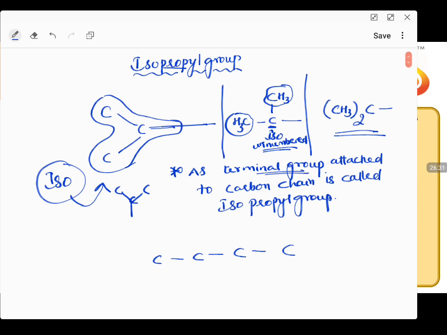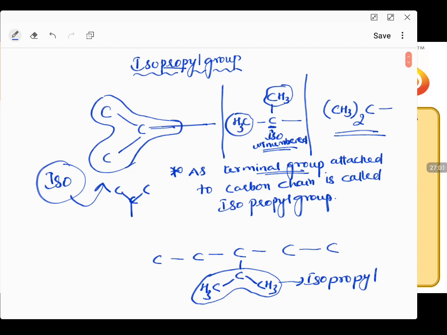So you have a carbon chain. In this carbon chain, let us take this as the longest carbon chain. I have taken a carbon in this one. CH3, CH3, CH3. If I am taking this particular carbon chain in this way, now this particular group is called isopropyl group. Isopropyl group. And this is used in IUPAC. If you are using it in IUPAC, this should be an unnumbered carbon.